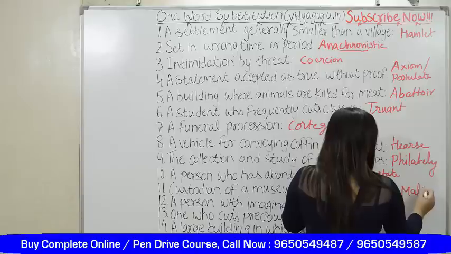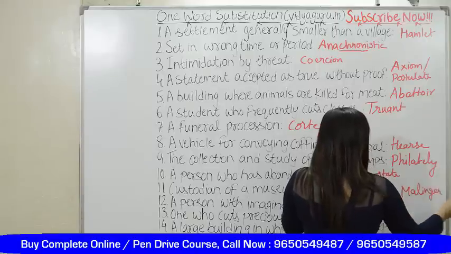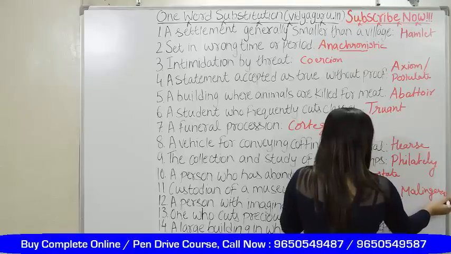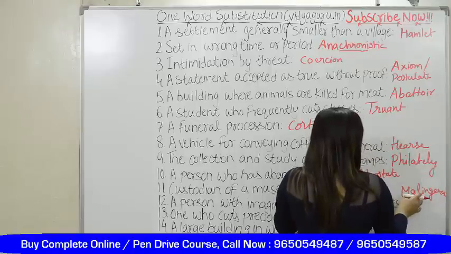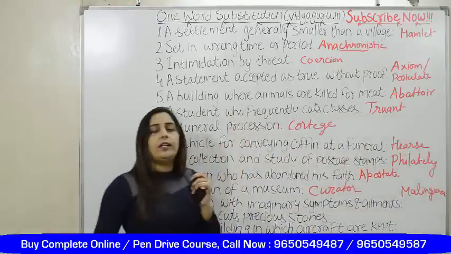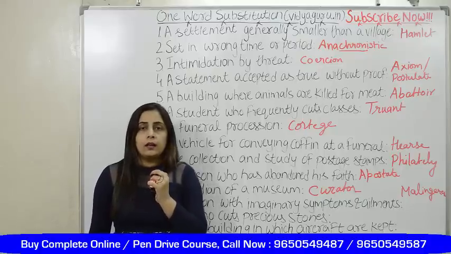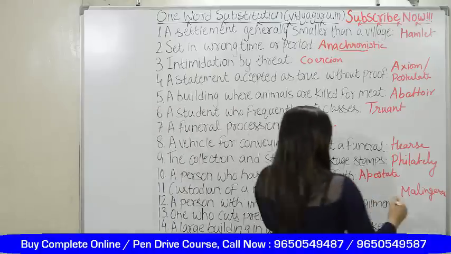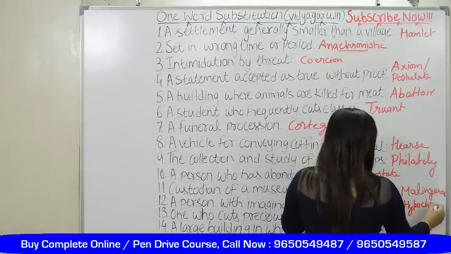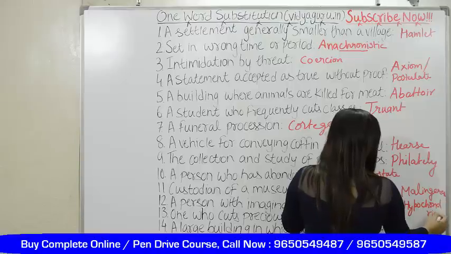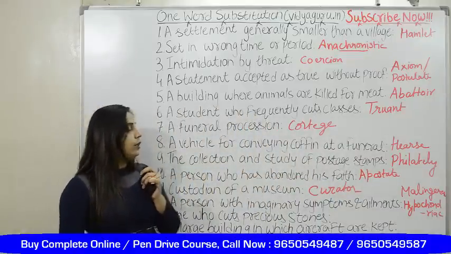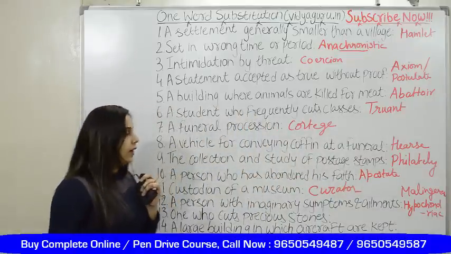So malingerer, here I am going to write down the word. M-A-L-I-N-G-E-R, malinger, and when I use ER with it, it becomes a person, malingerer. The word which I wanted to use here is hypochondriac. Hypochondriac is the word which means a person with imaginary symptoms and ailments.